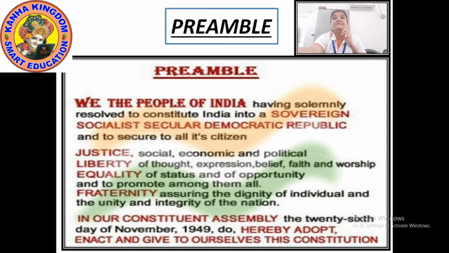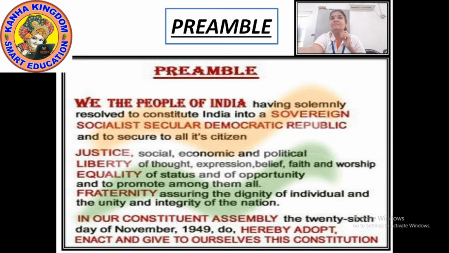The objectives stated by the preamble are to secure justice, liberty and equality to all the citizens and promote fraternity to maintain unity and integrity of the nation.